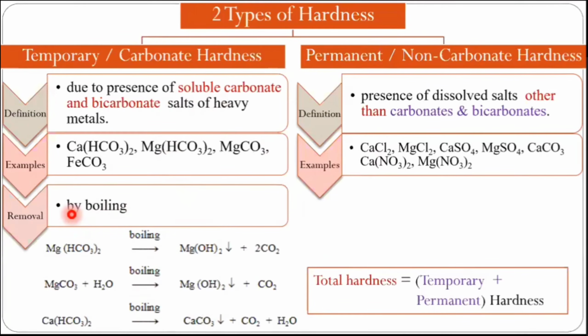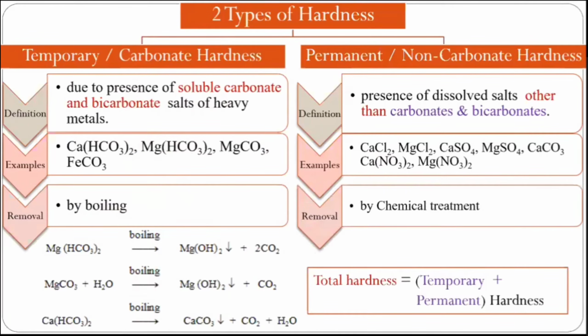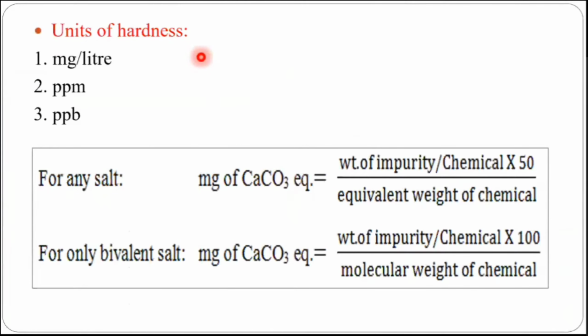Okay, so as we have seen, removal is possible for temporary hardness, and that is by boiling. Similarly, permanent hardness can be removed by using some chemical treatments or chemical methods. And we know that temporary hardness plus permanent hardness is equal to total hardness. These are the units of hardness: milligrams per liter, ppm, ppb. ppm stands for parts per million, ppb for parts per billion. You know it already.